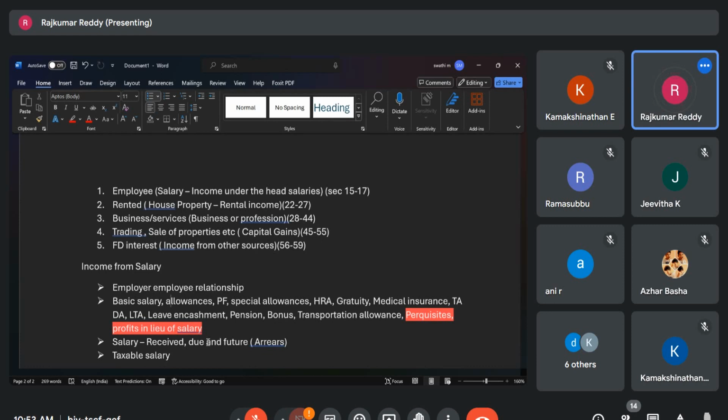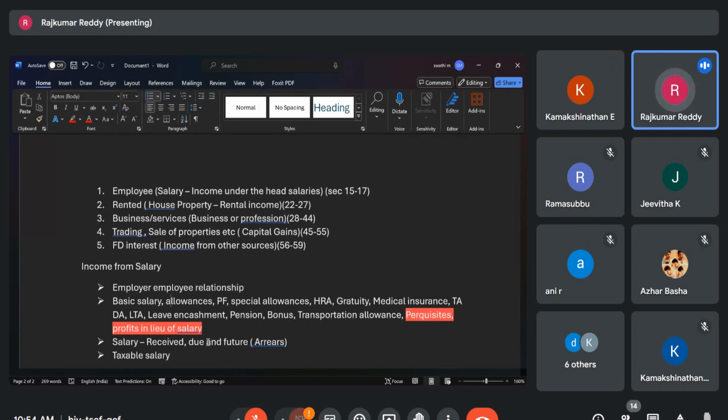Then point G, the government allows some relief to salaried employees, because every penny earned by a salaried person is traceable. The employer pays the salary in the form of direct credit to your account, and the employer has a complete set of your payroll records, so there is no scope for tax evasion.